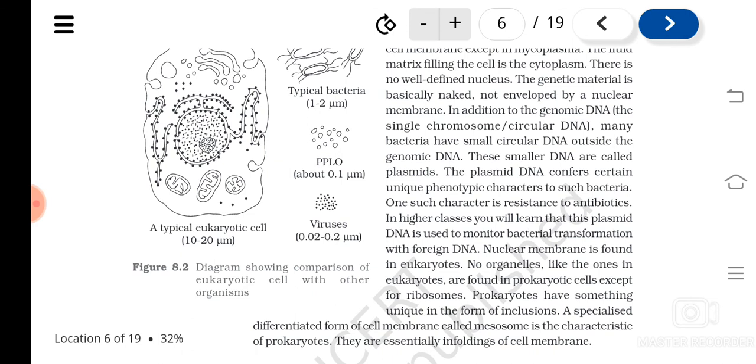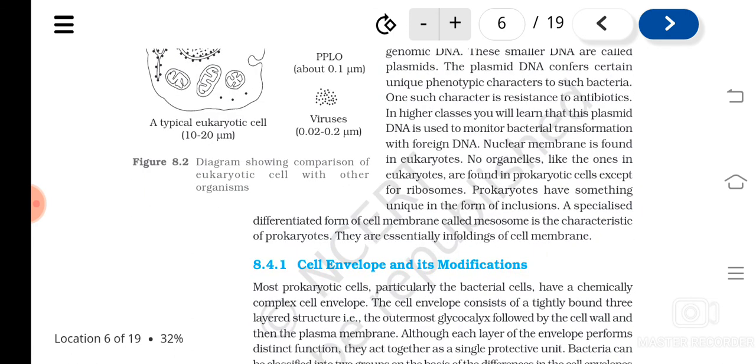In addition to this, they can have some additional circular DNA, known as plasmids. And there are no cell organelles except what? The ribosomes. So this is the general structure of a prokaryotic cell. Understood? I hope this much is very clear to you. We'll continue in the next class. Thank you.